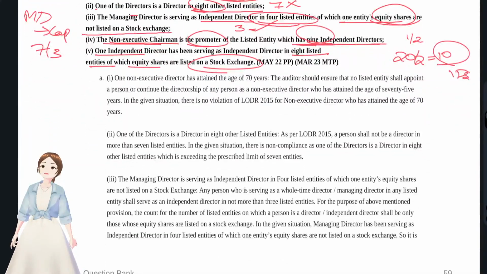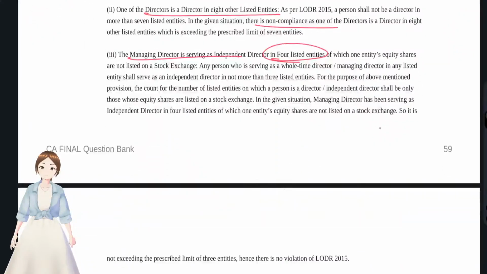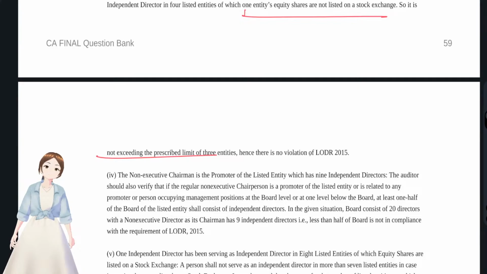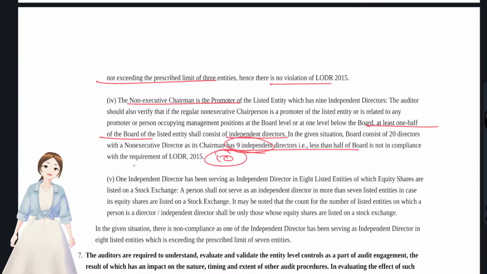C. Non-executive director attained age 70. No problem, no violation. Director in 8 other listed entities, non-compliance. Managing director in 4 other listed entities, once equity shares were not listed, so it has not exceeded the prescribed limit, no violation. Non-executive chairman is promoter, so at least half have to be independent directors, so it is less than half. Half is 10, less than half is 9, so there is a violation.